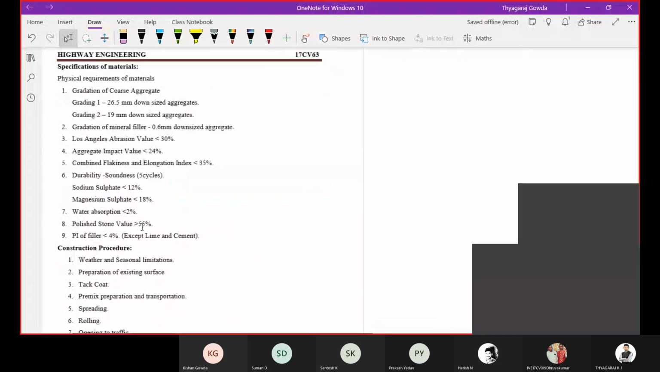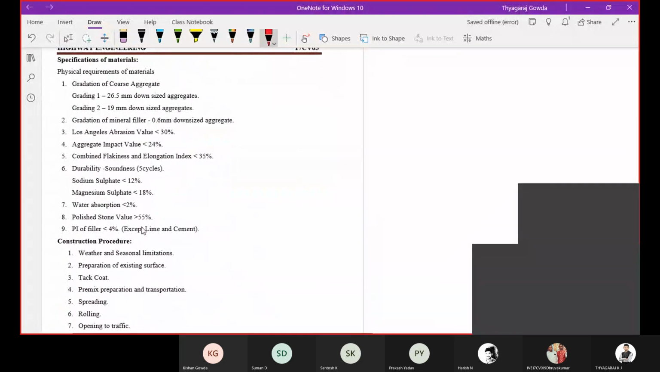The specifications of materials you can observe here. Grading 1, that is 26.5 mm downsized aggregates. Grading 2, that is 19 mm downsized aggregates we are going to use. Then filler, that is 0.6 mm downsized, 600 micron. The aggregates which are passing 600 micron can be utilized as mineral filler.